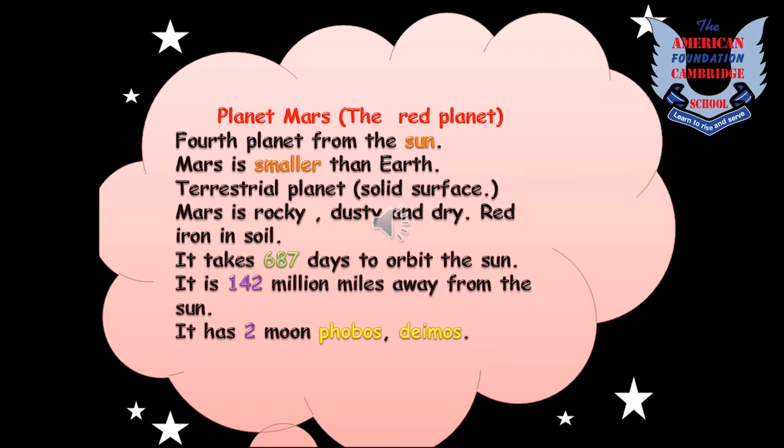Kids, Mars is also known as the red planet because of a mineral called iron oxide that is very common on its surface. Its atmosphere is very thin. Mars has two moons, kids. Mars is smaller than Earth. It takes 687 days to orbit around the sun and it is 142 million miles away from the sun, kids. Okay, now let's move on to the next slide.